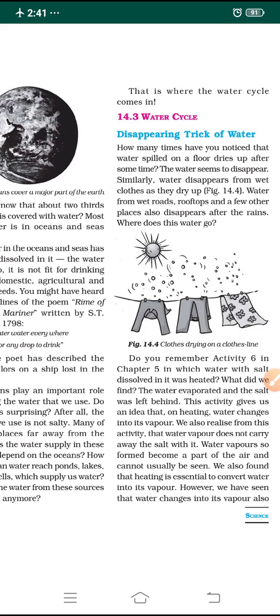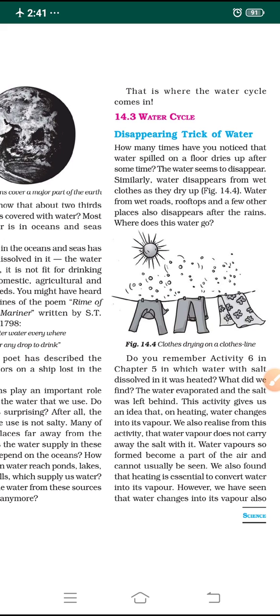Similarly, water disappears from clothes as they dry up. When you wash your clothes, they become wet. You hang them on the wires or pipes or whatever place you have in your houses, and in the hot sun, what happens? The water disappears from the wet clothes as they become dry. Am I right? Look at figure 14.4 here. This disappearing trick of water is nothing but evaporation.